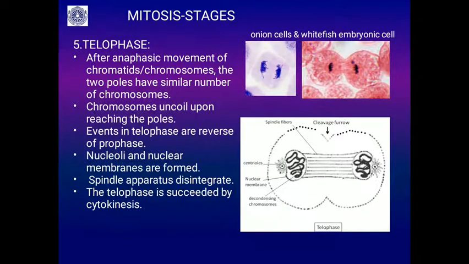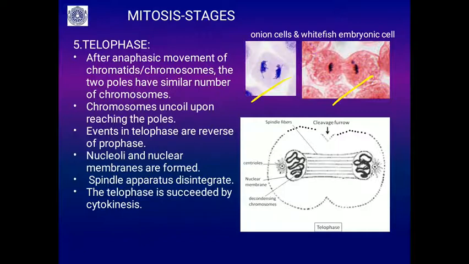The last stage of mitosis is telophase. After anaphasic movement, the chromatids are separated from the chromosome and they have moved to their respective poles. The two poles have a similar number of chromosomes. You will be able to see in the micrograph. The events in telophase are the reverse of the prophase. Whatever you see in the prophase is the condensation of the chromosome. Here there is uncoiling, you can see the chromosomes will uncoil now.